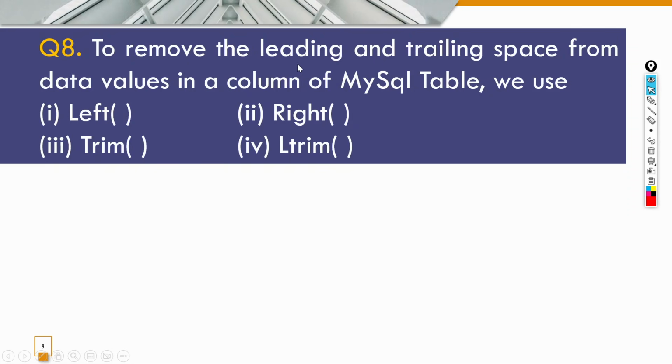Next question, to remove the leading and trailing spaces from data values in a column of MySQL table we use. Here we need to understand it's given leading as well as the trailing. So whenever we remove the leading as well as the trailing, then the function that is used is your trim. If it would have been only leading, then the correct answer would have been ltrim. If it would have been only the trailing, it would be rtrim. But here leading and trailing, both the spaces are being removed, so the correct answer is your trim.